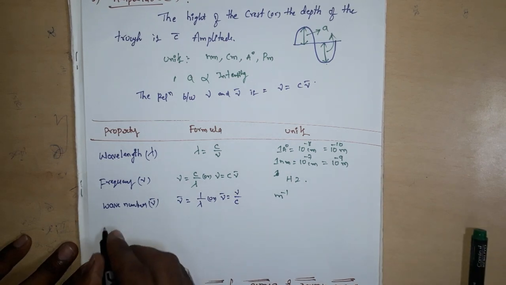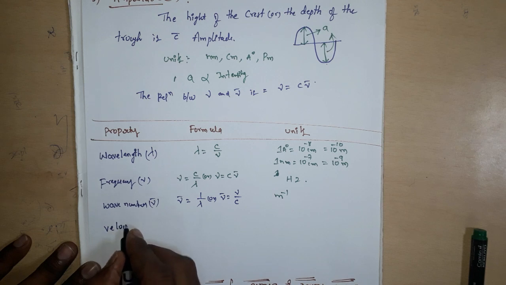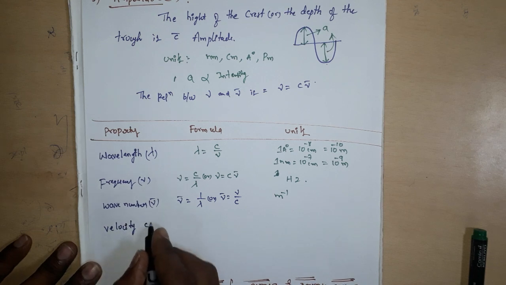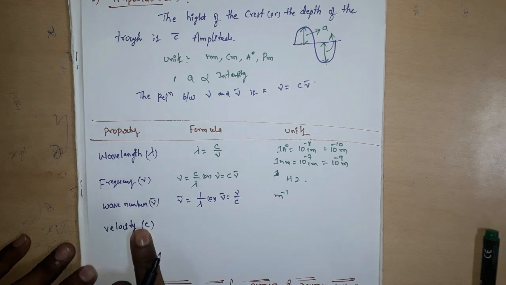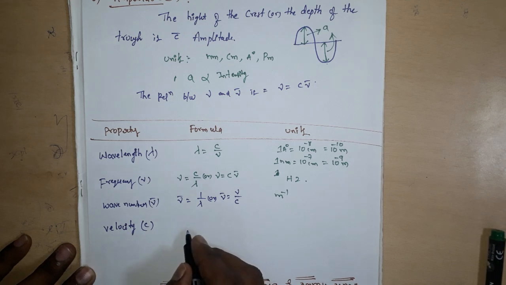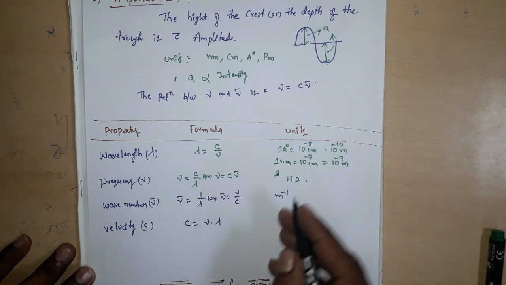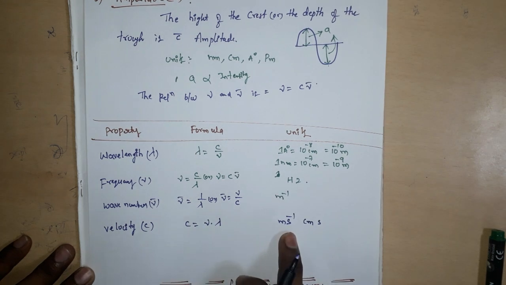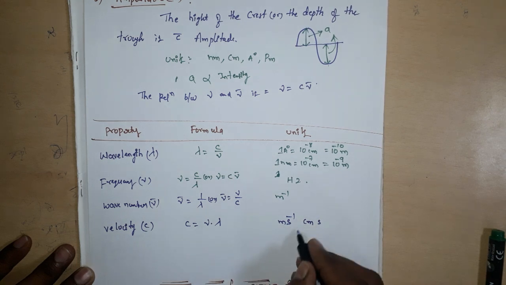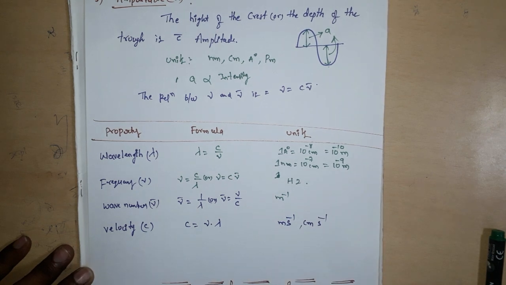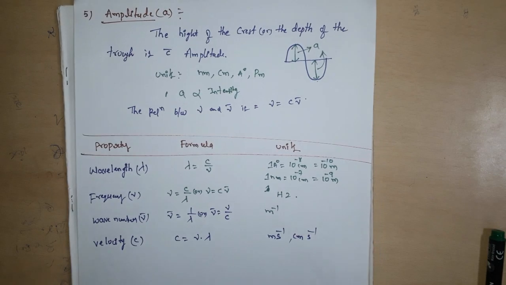Next property, velocity. Velocity is indicated by c. c equals mu into lambda. The units are meter per second or centimeter per second. This is the table of characteristic properties of a wave.